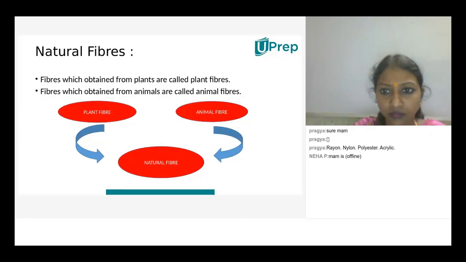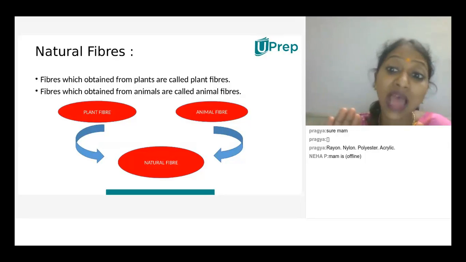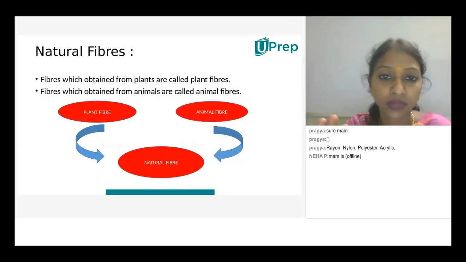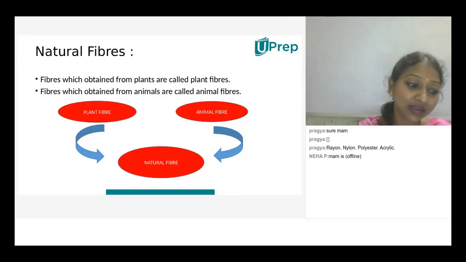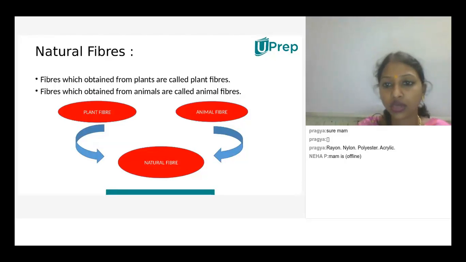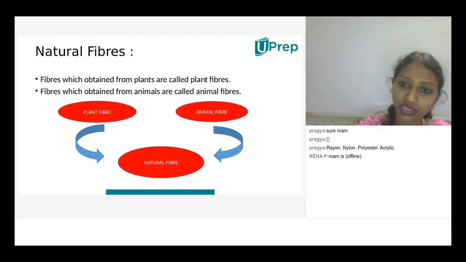Are these semi-synthetic? Yes, child. So natural fibers, when we go to the plant fiber and animal fiber, in general, what are the animal fibers? Animal fibers are considered as wool. Wool is an animal fiber. Am I right? Yeah, ma'am. So what do you mean by semi-synthetic? Polywool, polycot. So poly means the monomer is used and cot in the sense cotton is used.